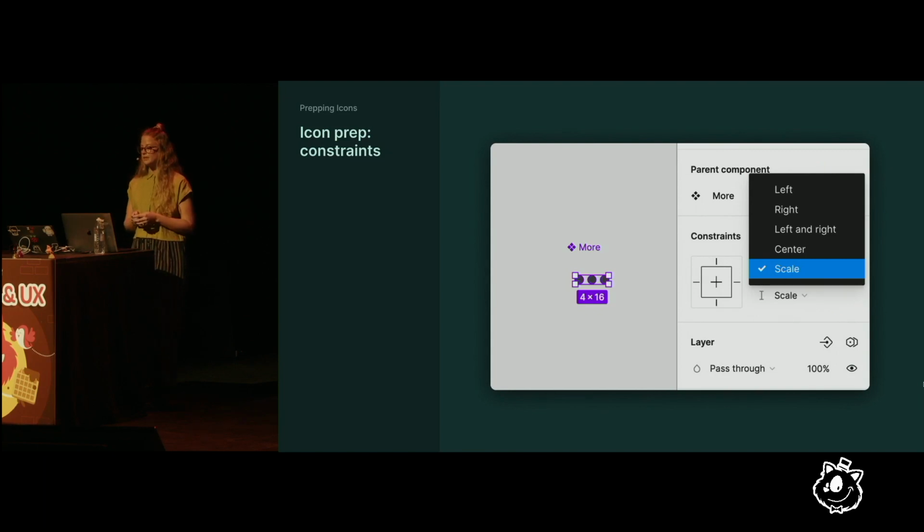Make your icons responsive by setting the vector constraints to scale, so the shape will scale up and down at different sizes.